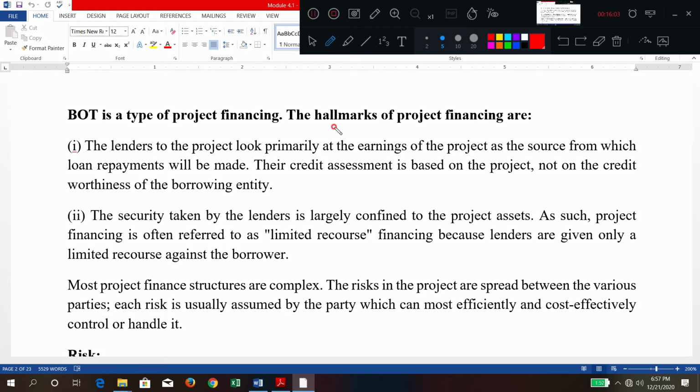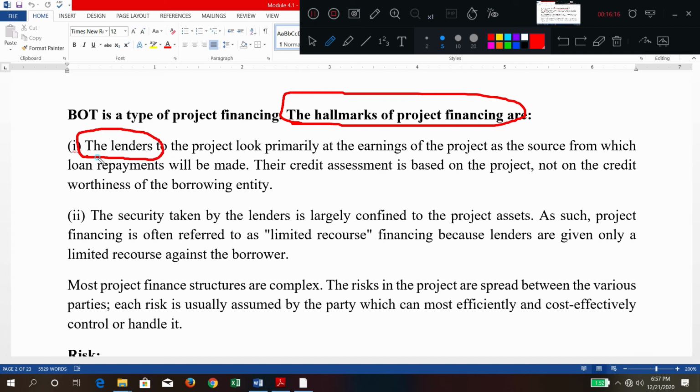What is the important hallmark of the financing here? From the financer's point of view, what is the very important point? Here you see the lenders. The lenders means the money-giving entity. So the project is going to be executed. On one side the government is there, on one side the construction company is there, or we can call it the promoter, sorry, sponsor. So who is giving the money? The sponsor is asking money from the bankers, the lenders.